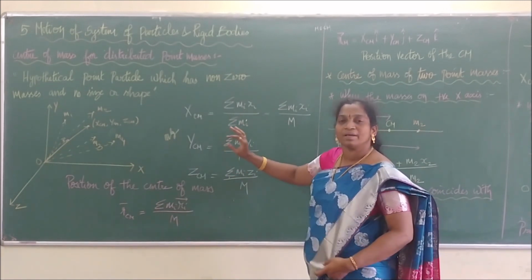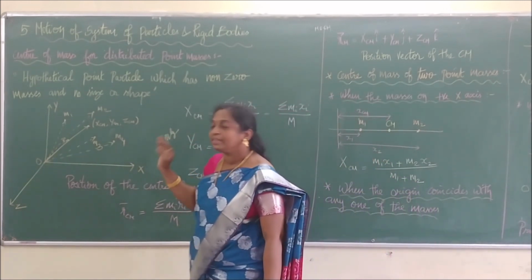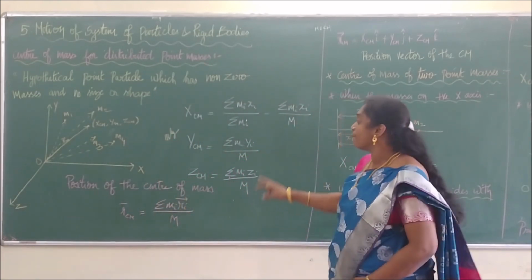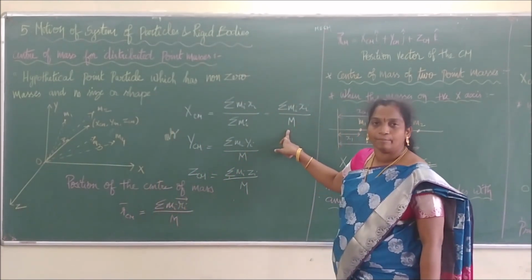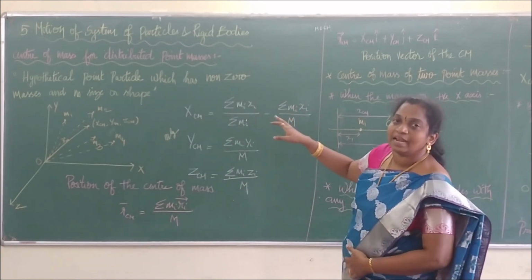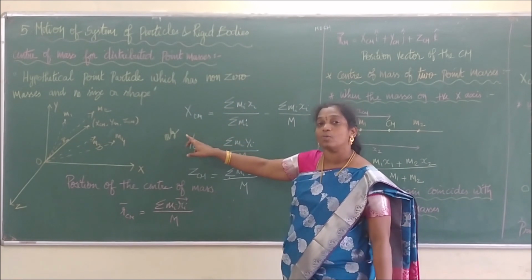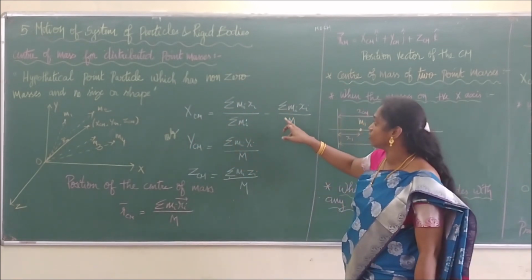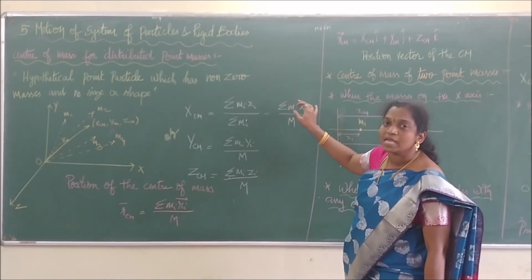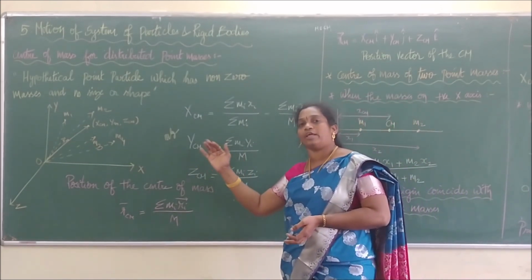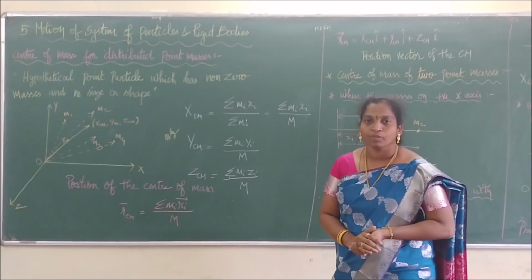What does the summation of mi stand for? m1 to mn, that is nothing but the entire mass of the object. So we can replace the summation of mi with M. Therefore, along the x coordinate, the center of mass xcm is given by the equation summation of mi xi divided by M. Here i stands for 1, 2, 3, 4, etc. It is an integer. Right?